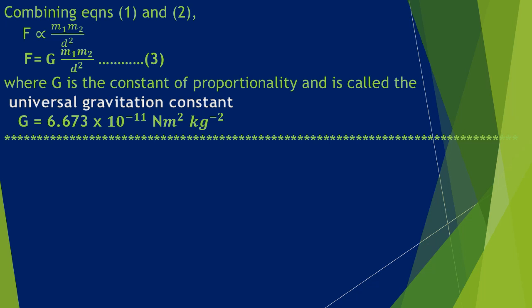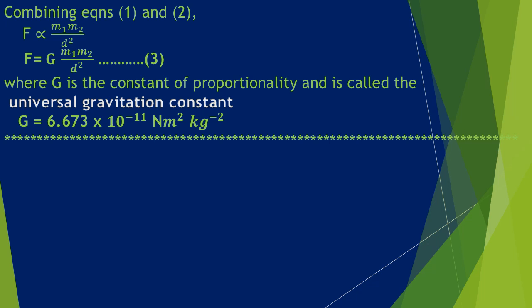So F is equal to a constant, that is capital G into M1 into M2 by D square, where capital G is a constant of proportionality and it is called the universal gravitational constant, and the value of the gravitational constant is 6.673 into 10 raised to negative 11 Newton meter square per kilogram square.